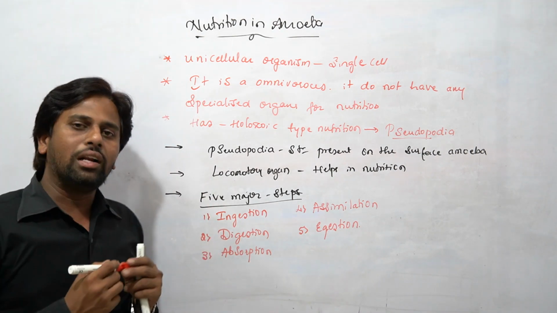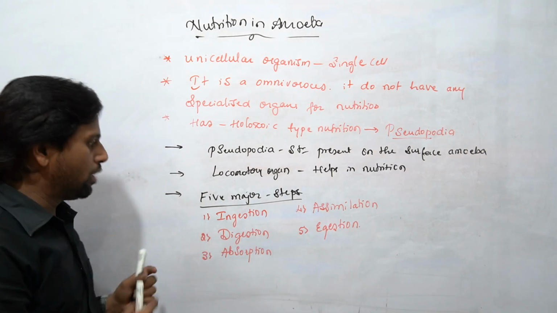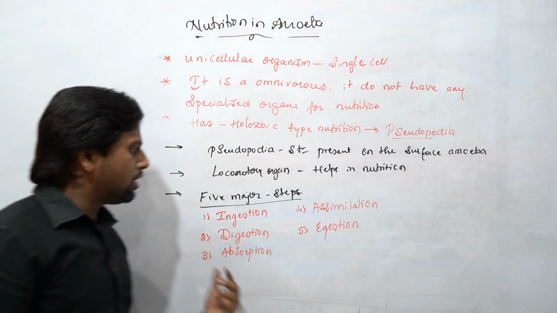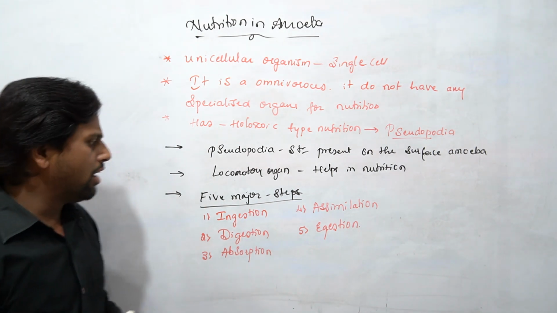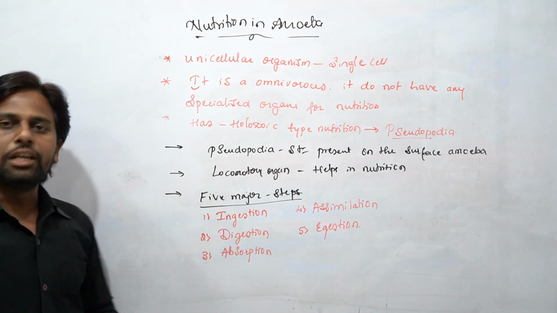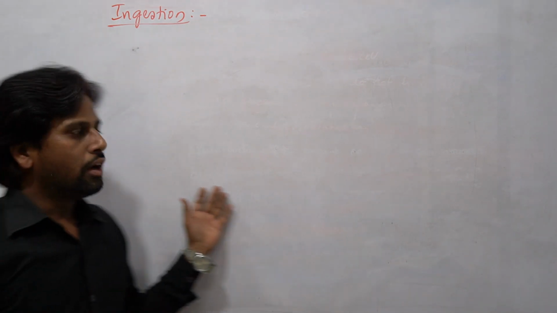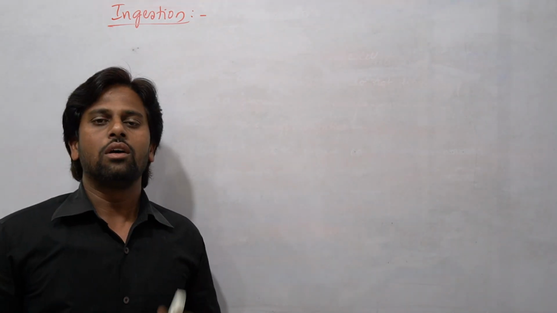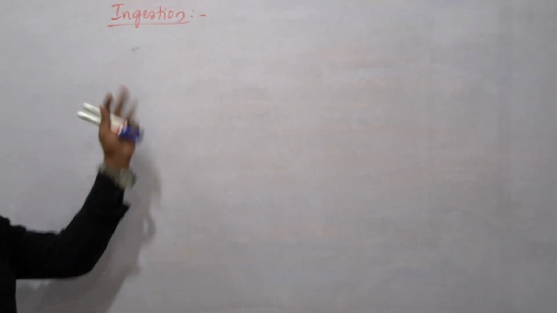By following each and every step, this amoeba is going to complete its nutrition. So we have to understand what actually happens during ingestion, digestion, absorption, assimilation and egestion inside the amoeba. That we will understand one by one. Let us begin with the first part, ingestion. As in the last part we discussed the introduction of nutrition in amoeba, the amoeba completes its nutrition in 5 steps. In that, the first step we are going to discuss is ingestion.